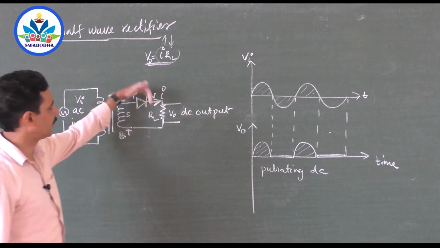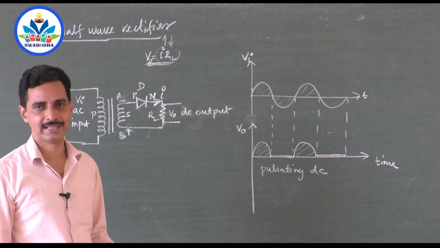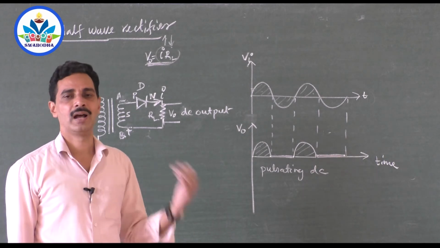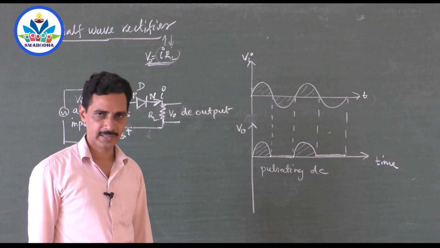Current flows only in one direction through the resistor, so the output is a DC. That's why this is called a half wave rectifier. Input and output waveforms are shown in the diagram. So you'll get full 5 marks.